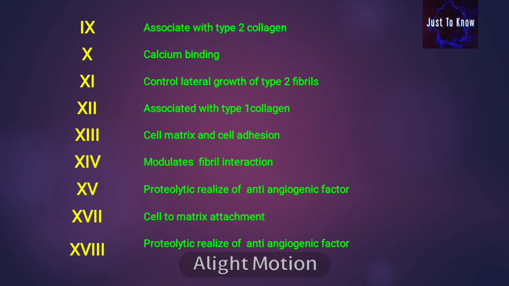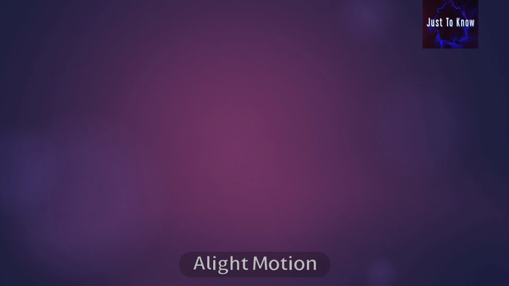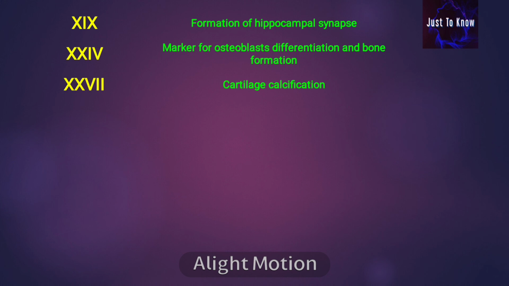Type 13 is involved in cell matrix and cell adhesion. Type 14 modulates fibril interaction. Type 15 is involved in proteolytic release of an anti-angiogenic factor. Type 17 is involved in cell to matrix attachment. Type 18 is involved in proteolytic release of an anti-angiogenic factor. Type 24 is a marker for osteoblast differentiation and bone formation. Type 27 is involved in cartilage calcification.